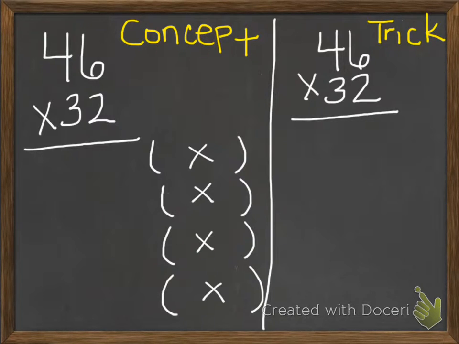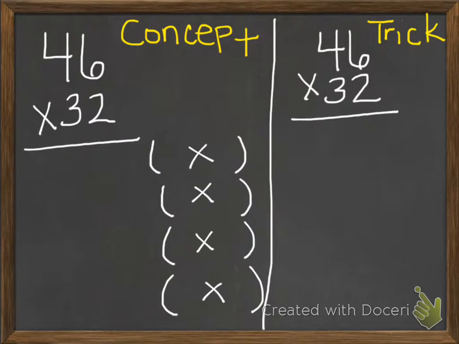So I'm going to do them simultaneously, which means I'm going to solve the problems at the same time. So first, let's look at the concept. When we're looking at multiplication, remember that our numbers need to be lined up because they're in the place value. Now the 6 and the 2, those are both in the ones place. So the 6 says I have 6 ones, the 2 says I have 2 ones.